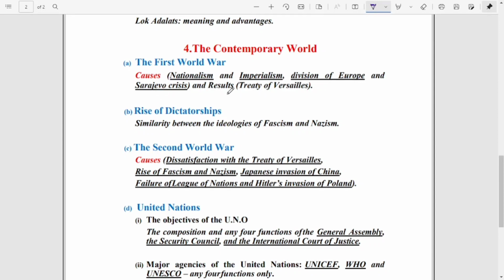And what were the results of the First World War, and the Treaty of Versailles. Then while going through the Treaty of Versailles, please go through the terms of the Treaty of Versailles, at least 5 or 6, and remember them.